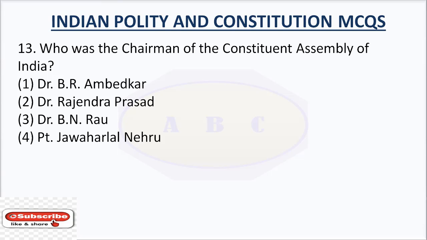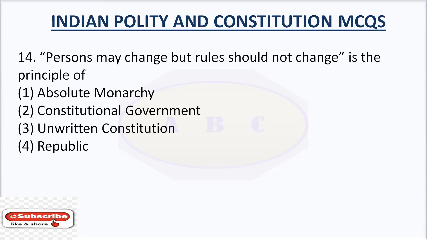The chairman of the drafting committee of the Indian Constitution was Dr. B.R. Ambedkar. Question number 13. Who was the chairman of the Constituent Assembly of India? Option number 1, Dr. B.R. Ambedkar. Option number 2, Dr. Rajendra Prasad. Option number 3, Dr. B.N. Rao. Option number 4, Pandit Jawaharlal Nehru. The answer is Dr. Rajendra Prasad. Dr. Rajendra Prasad was the chairman of the Constituent Assembly of India.